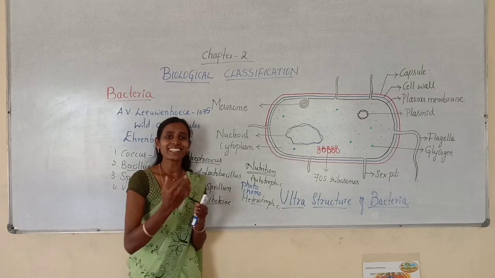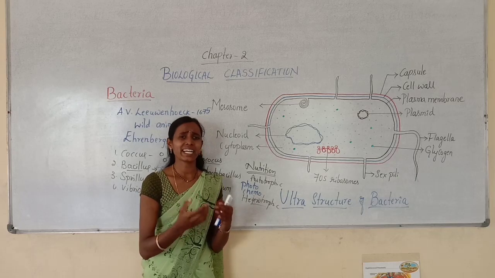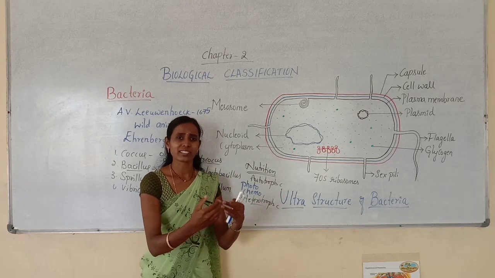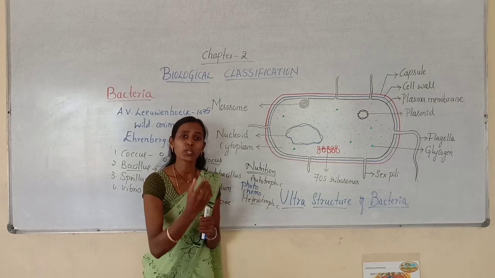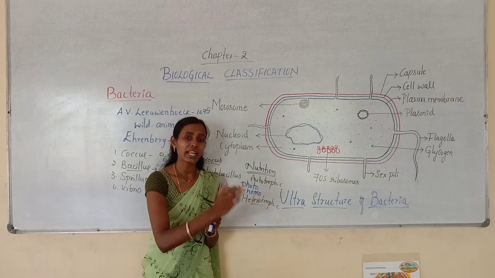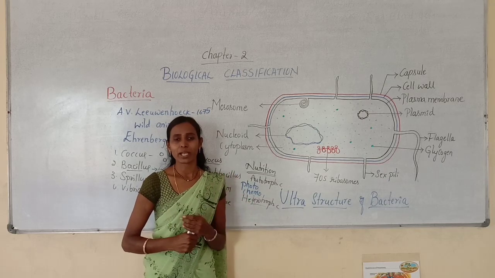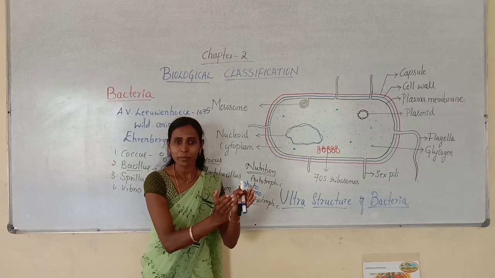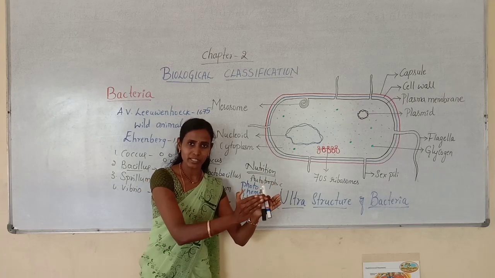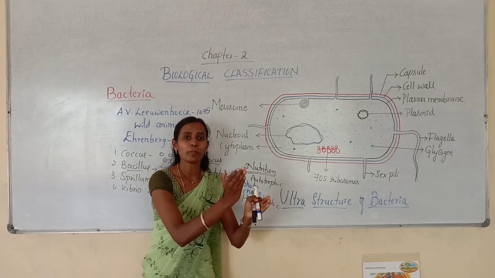So after death, for example, if any plant or animal is dead, that cannot remain as it is. It will undergo decomposition, which means it will undergo breakdown. That breakdown will be done by various microorganisms, so the protein, an organic molecule present in the dead organism, will undergo breakdown.